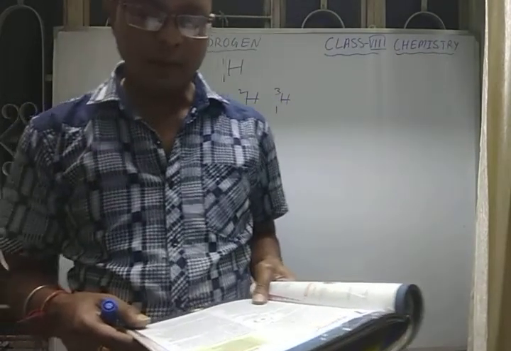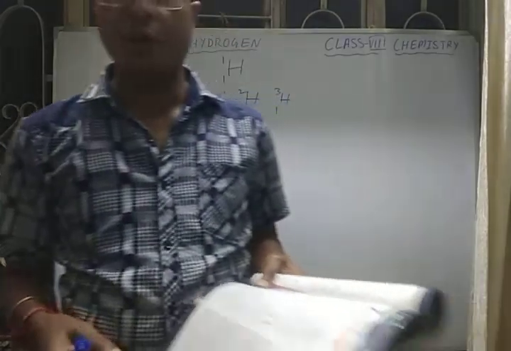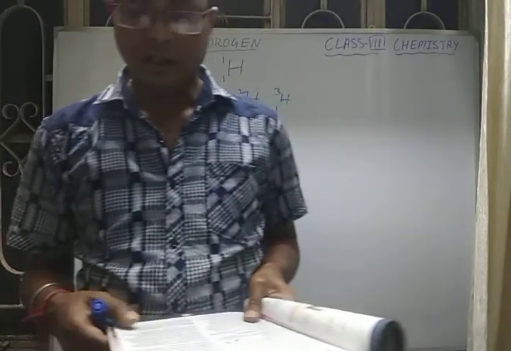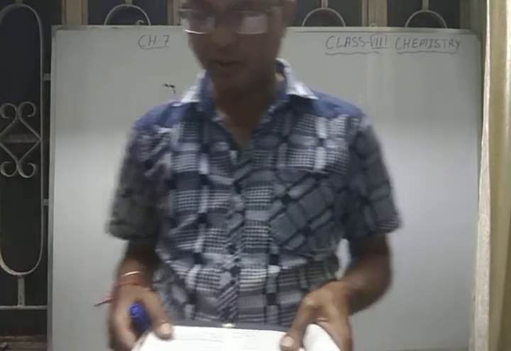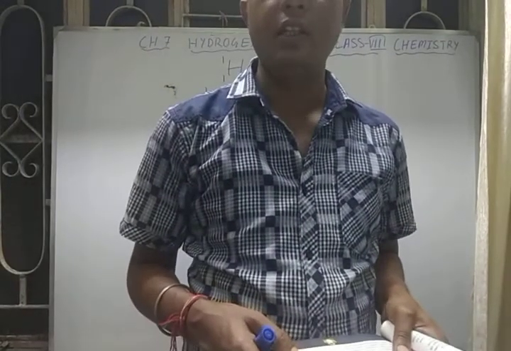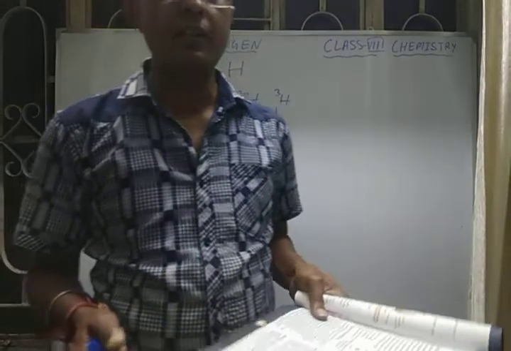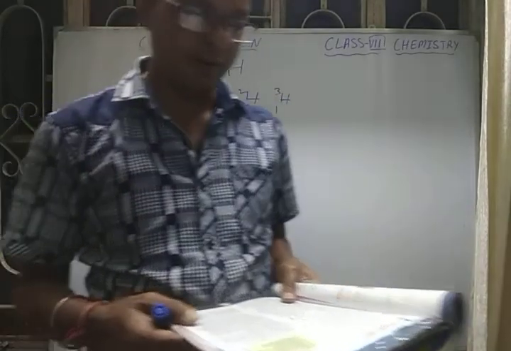It is one of the main components of organic compounds such as carbohydrates, proteins, fats, vitamins, hormones, chlorophyll, and obviously hemoglobin. Hence, it is present in almost all the molecules in living things. So ultimately we can say that hydrogen is the most abundant element in this universe.